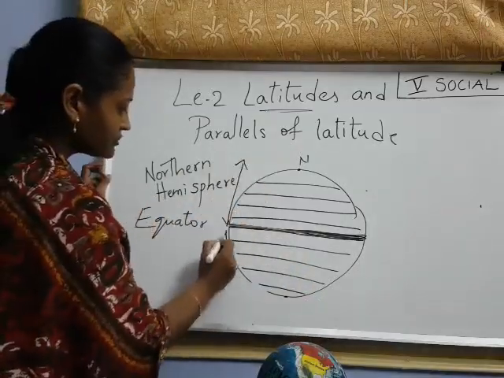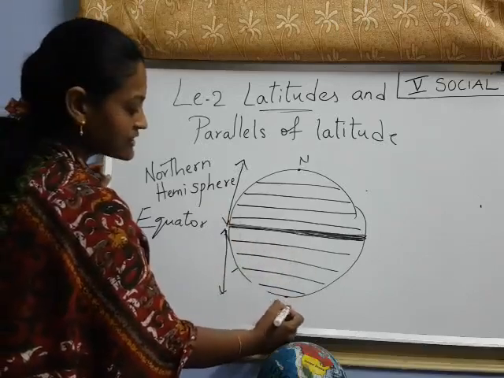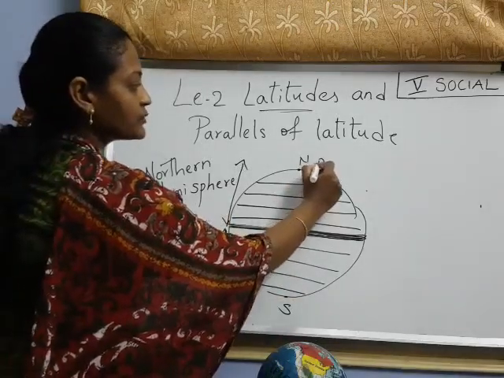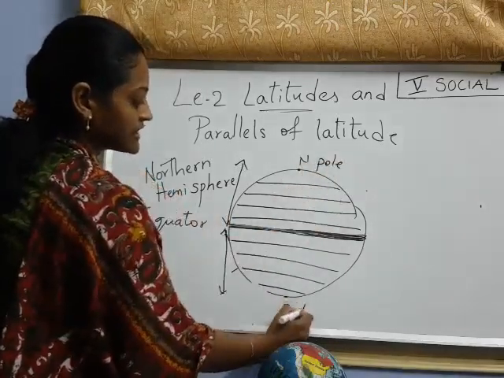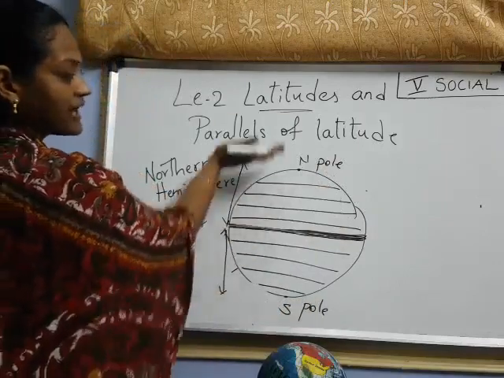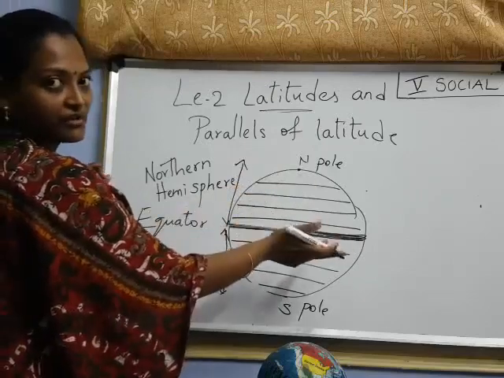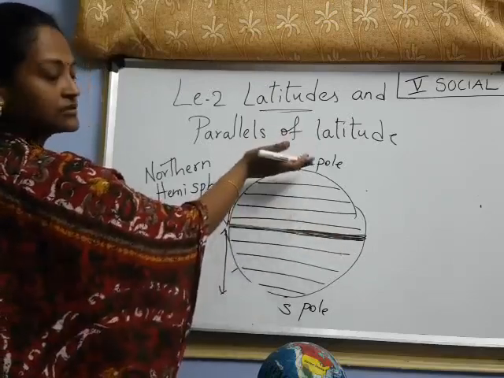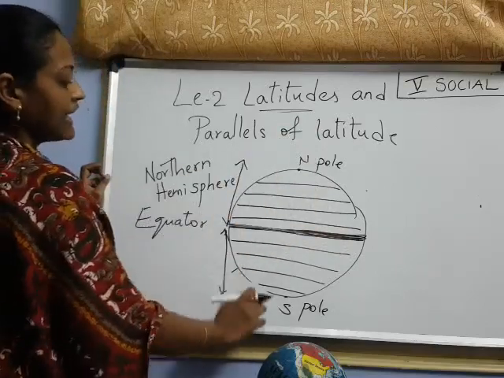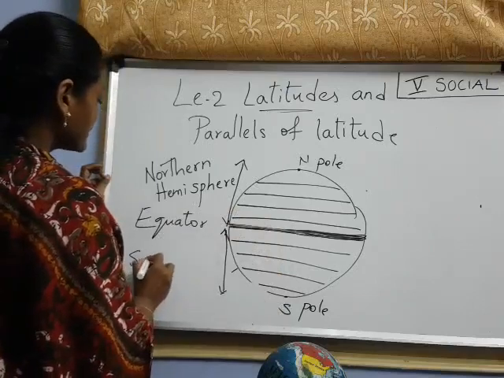And from here to here, this is the south side. The end points I said are the poles, north pole and south pole. The equator divides the earth into two equal halves. The half of the earth towards the north side is the northern hemisphere, and the half towards the south side is the southern hemisphere.